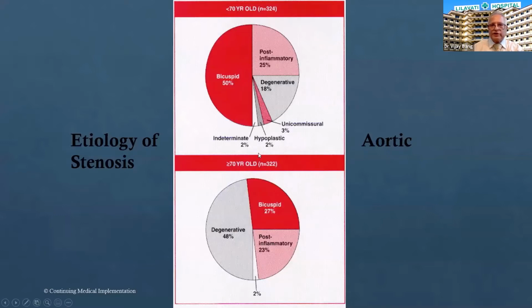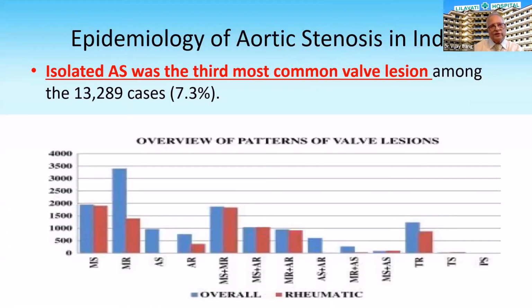The incidence or etiology of aortic stenosis below the age of 70 in Western countries is a congenital bicuspid aortic valve, whereas above the age of 70 it is degenerative, and the rest of the conditions are inflammatory or degenerative or any other such cause. Very interesting data has been presented by Jayadeva Institute of Cardiology by Dr. Manjunath et al. The man is here with us.